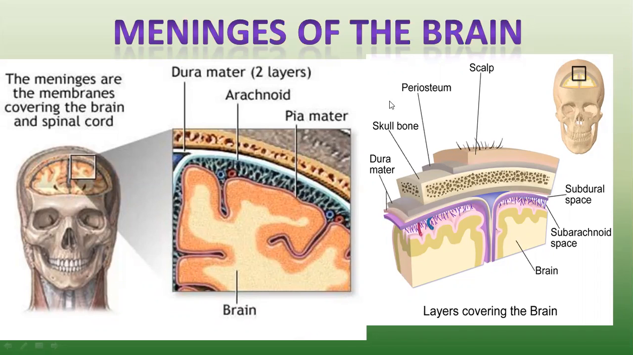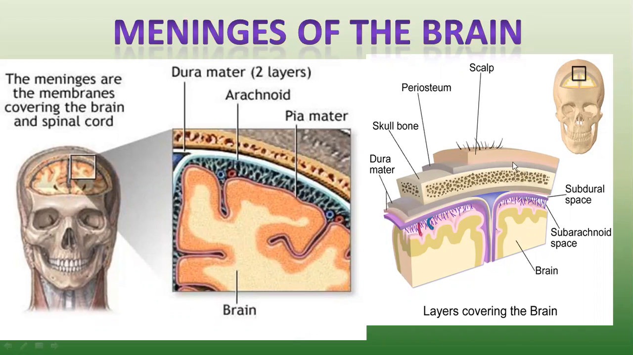So three meninges: outer dura mater, which is formed by two layers, and below the dura mater there is arachnoid mater, and the innermost layer is pia mater.